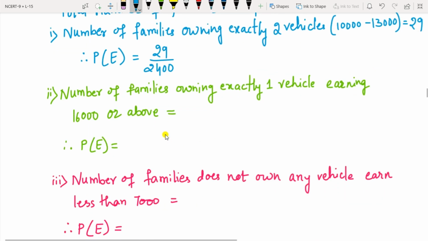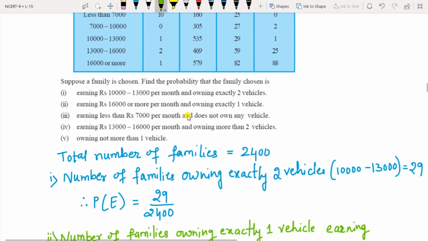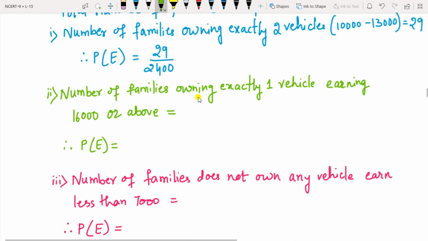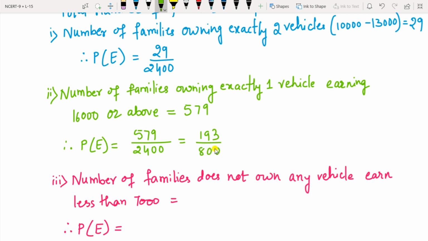Got it? Then number of families exactly owning 1 vehicle, earning 16,000 or above. So 16,000 or above, this row, the last one, and exactly 1 vehicle. So 1 vehicle means this one, that is 579. So the probability becomes 579 upon total families, 2,400. Got it? And if you do the cancellation in this one, you will get 193 by 800.